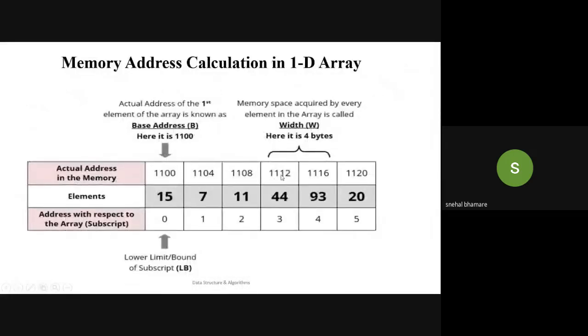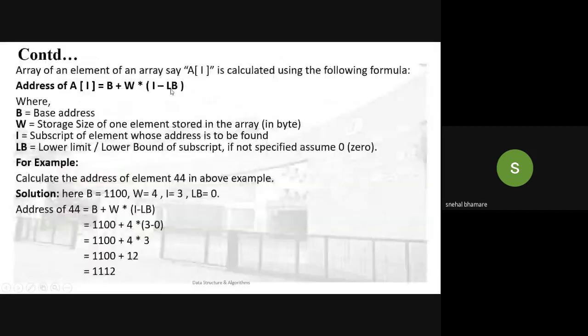So by using this formula, we can find the memory address of any element present in the given array, with the prior condition that we know the base address. Only that condition, because width we can work out: if it is an integer it is 4 bytes, if it is a character it must be 1 byte, and for float it requires 4 bytes.